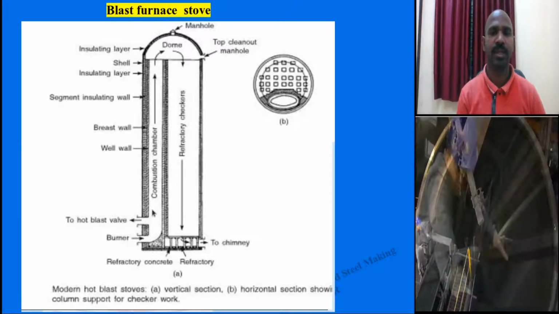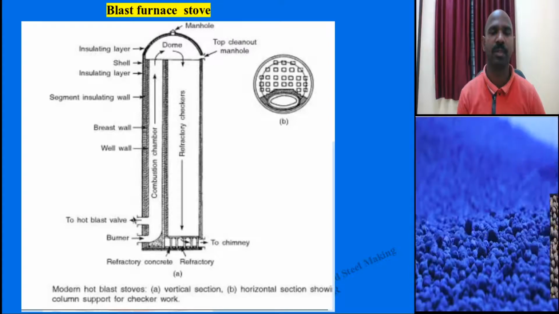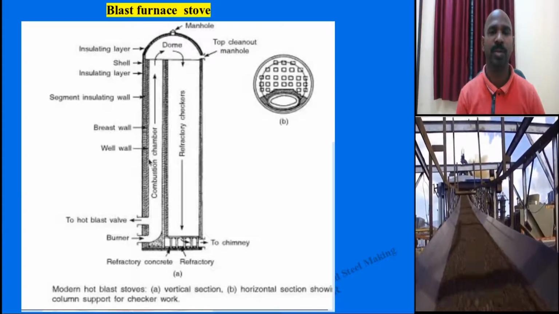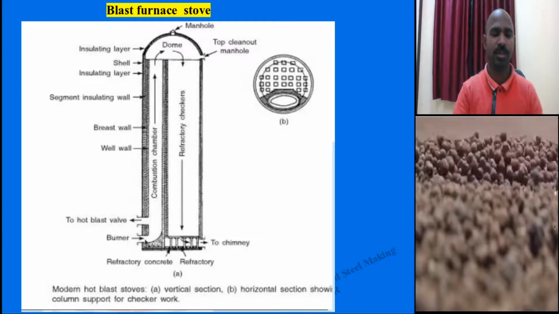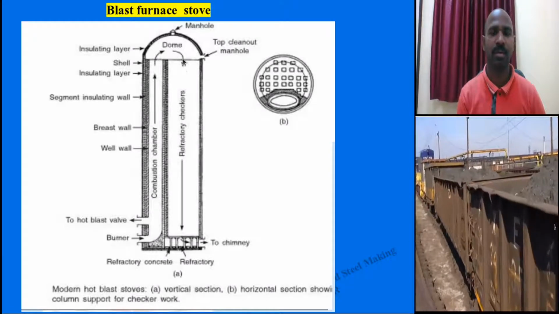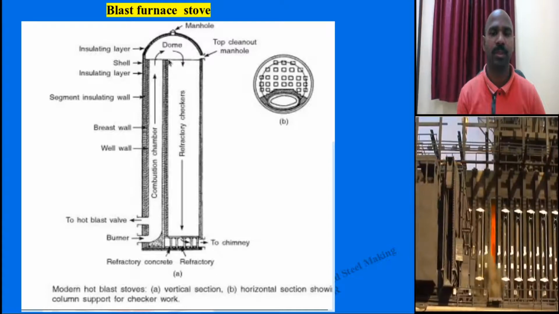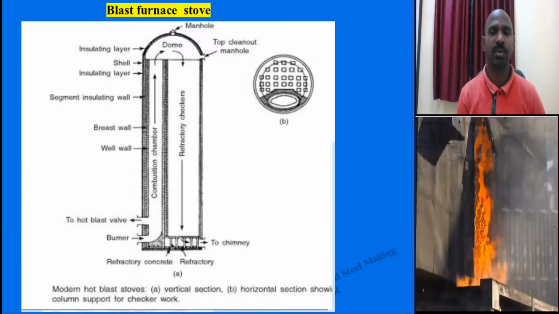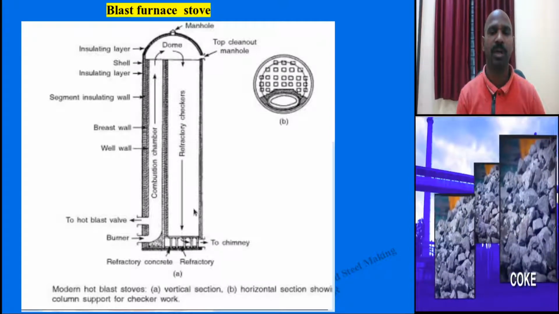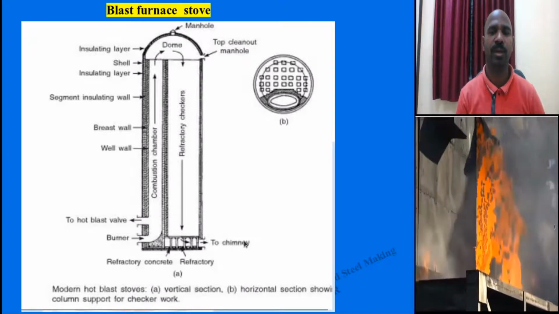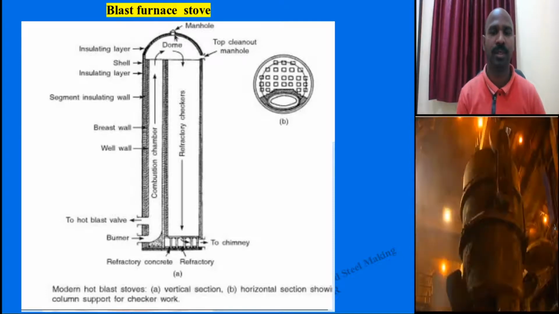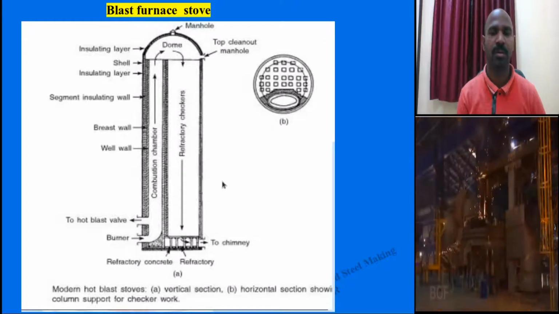As mentioned, in the second cycle, as you send the cold air, the hot blast will be connected and sent to the blast furnace. Initially you take this cleaned gas through this particular burner and burn it, heating further in the combustion chamber, and then it goes to the refractory checkers. These are the refractory bricks in a checker design. The excess gas, since it is cleaned, will go out through the chimney, and this is another chimney manhole. This is a manhole, and this is the horizontal cross section of this particular dome.